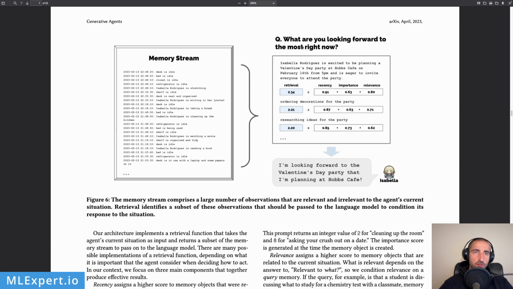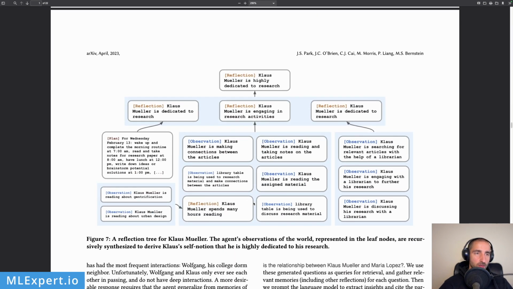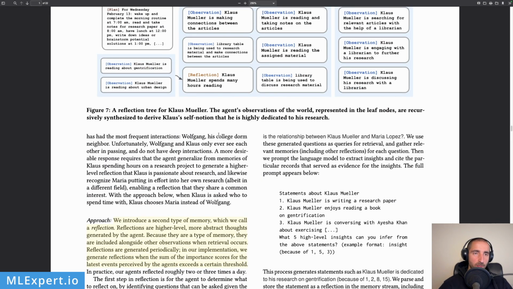So what are you looking forward to the most right now? Isabella Rodriguez is excited to be planning a Valentine's Day party at Hobbs Cafe on February 14, and she's eager to invite everyone to attend the party. And the response is, I'm looking forward to the Valentine's party that I'm planning at Hobbs Cafe. So Isabella is in charge of this, and this is her memory stream. She's doing different things at different timestamps. You can see here. Then we have the reflection, which is essentially looking through observations and creating these higher-order memories.